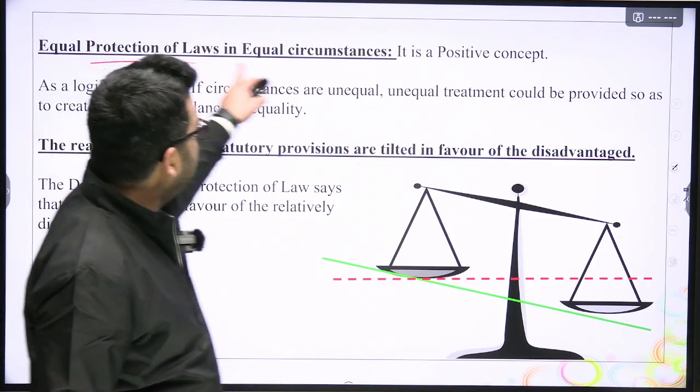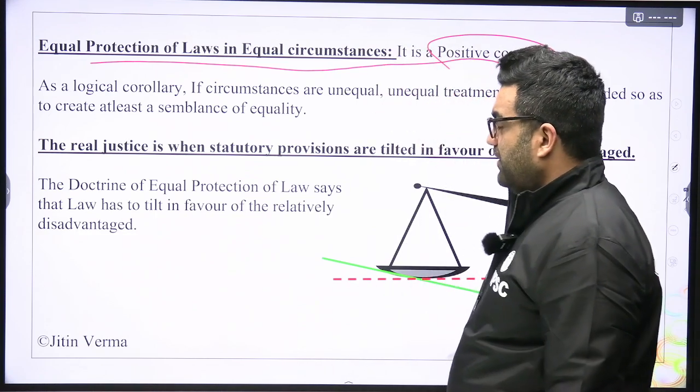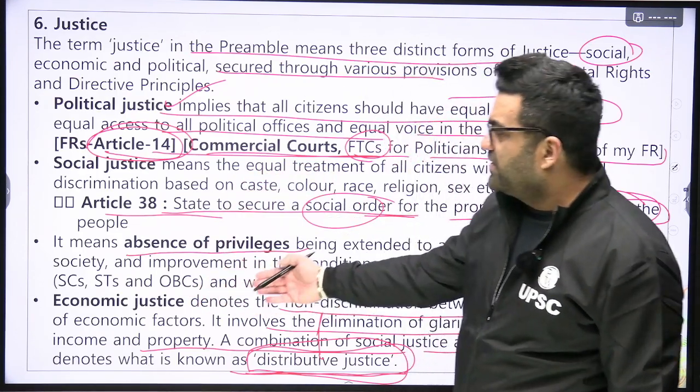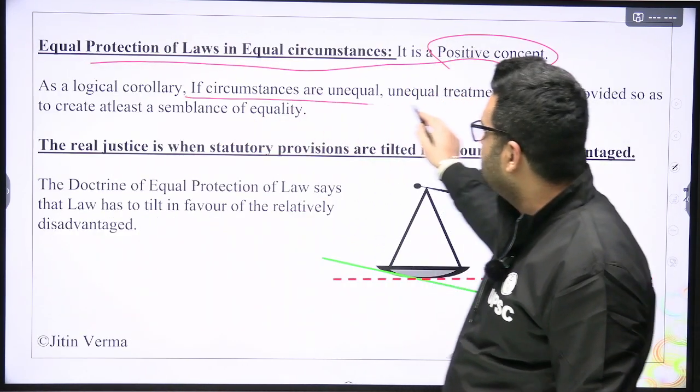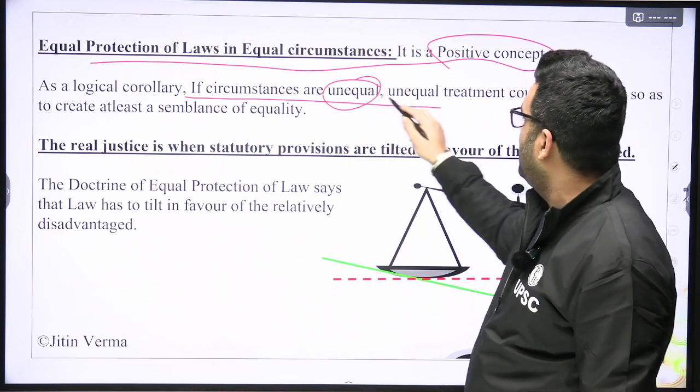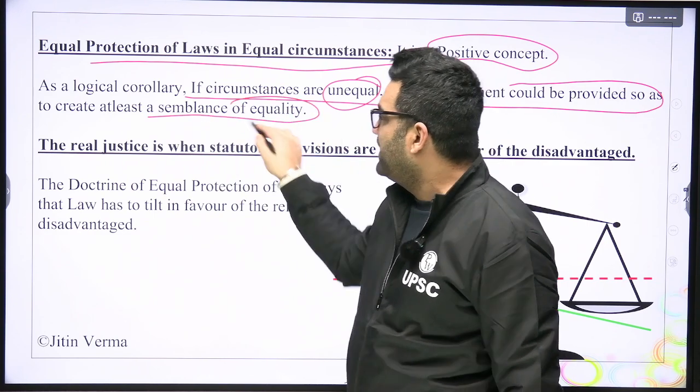Now, equal protection of laws in equal circumstances. It is a positive concept. We are talking about social, economic and political justice. As a logical corollary of this, if circumstances are unequal, unequal treatment could be provided so as to create at least a semblance of equality.